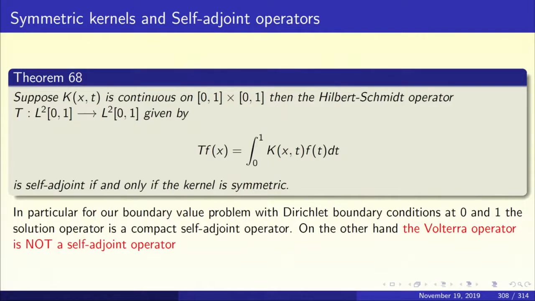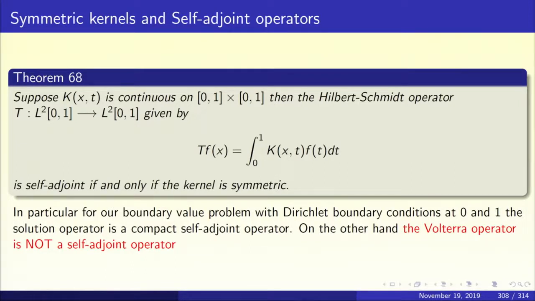In particular, for our boundary value problem with Dirichlet boundary conditions at 0 and 1, the solution operator is a compact self-adjoint operator. On the other hand, the Volterra operator is not a self-adjoint operator. The Volterra kernel is going to be 0 above the diagonal. Its integral is from 0 to x.